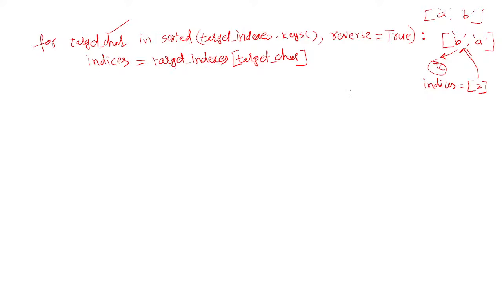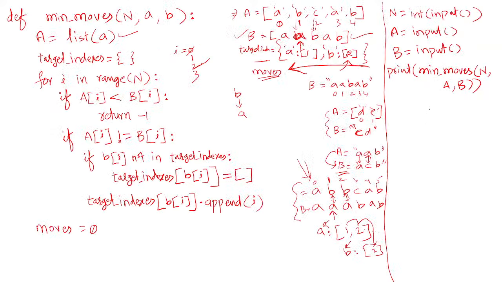That check you can perform here instead of at the beginning. Say something like A D E. This D should be replaced with C, and E should be replaced with D in this case. Understand this? If you want to replace D with C, the C must be present in A.